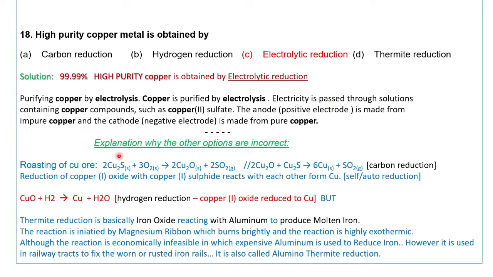Why are the other options incorrect? With carbon reduction or hydrogen reduction, we can get copper, but it will not be very pure. We need high purity copper, and by electrolytic reduction only is it possible. Then thermite reduction, why is it not possible here? The thermite reduction process is for reducing iron oxide with aluminium to get pure iron. So that is also not possible.